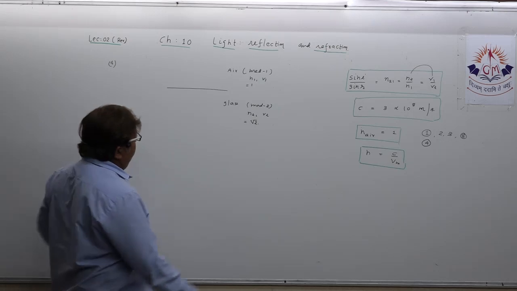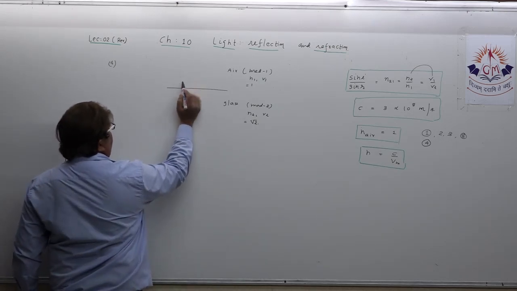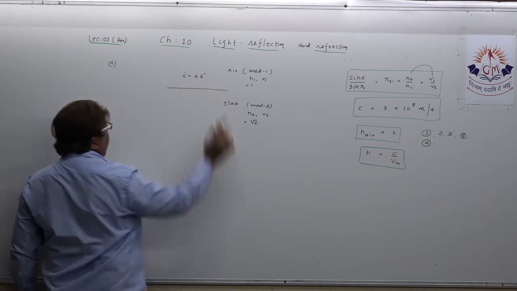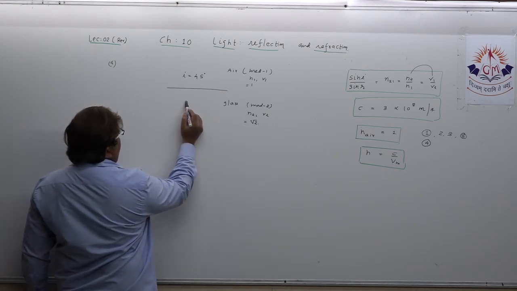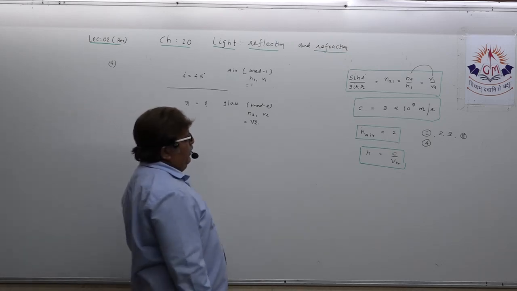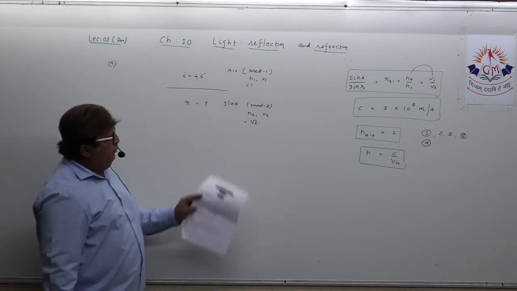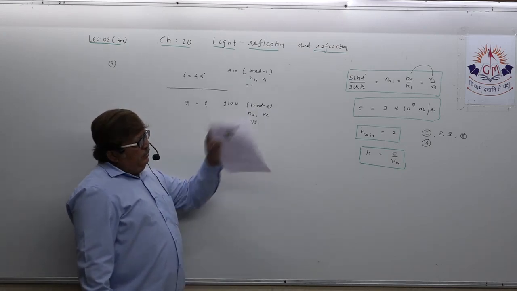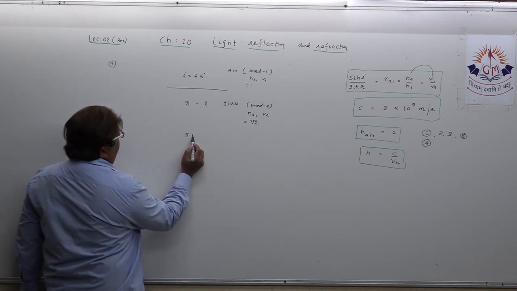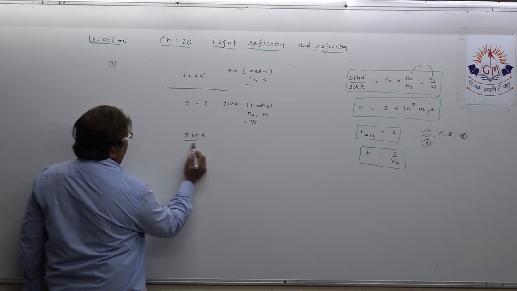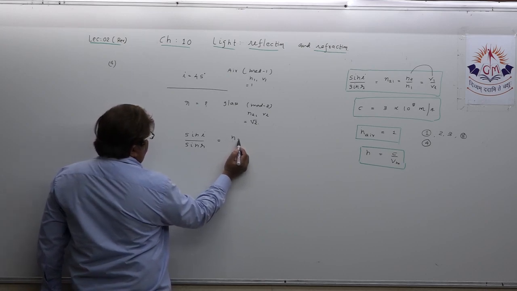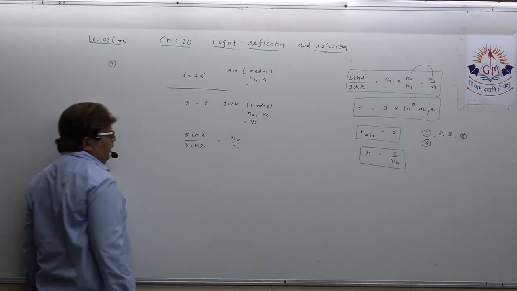This is the data. Then the angle of incidence. I am just writing, I am not drawing the complete diagram. Angle of incidence is given as 45. You have to find the angle of refraction, that is R. Now you all know very well, again, the relation of the two formulas. Sin I upon sin R, Snell's law, what is that equal to? N2 upon N1, as you all know.